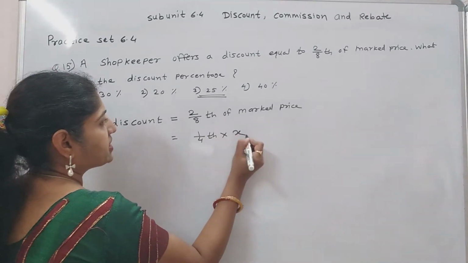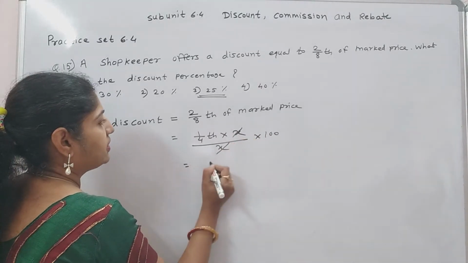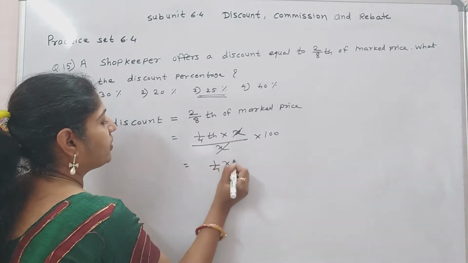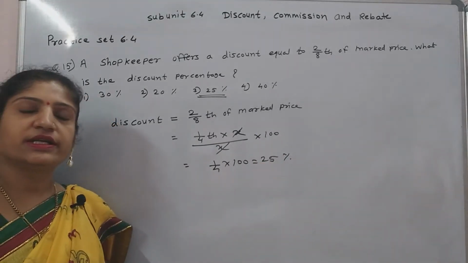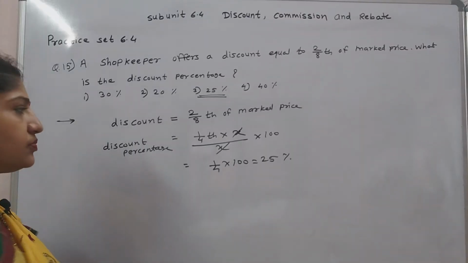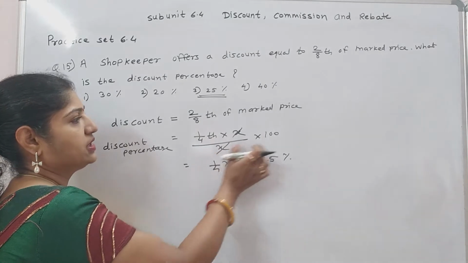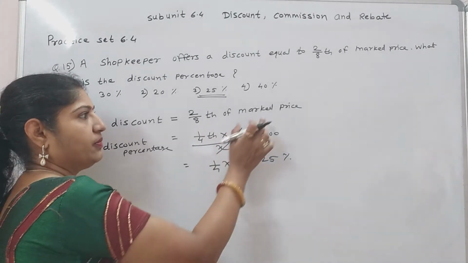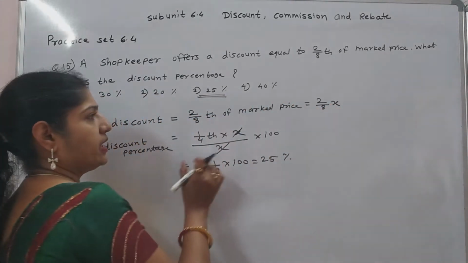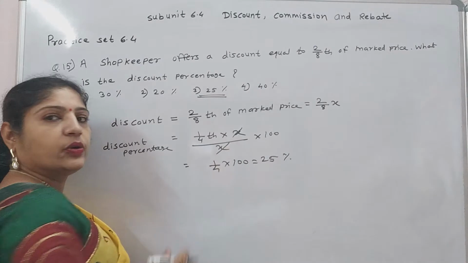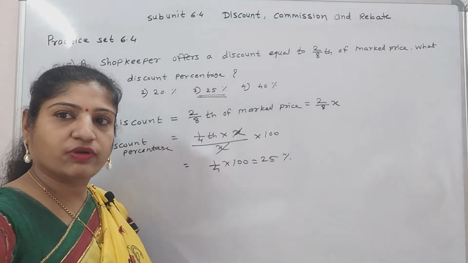Let mark price be x. Discount percentage equal to discount upon mark price into 100. Here mark price is x, and 2 upon 8 of x is the discount. X is cancelled. 1/4 into 100, that is 25. Discount percent is 25.